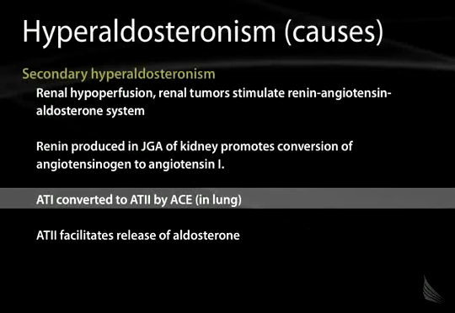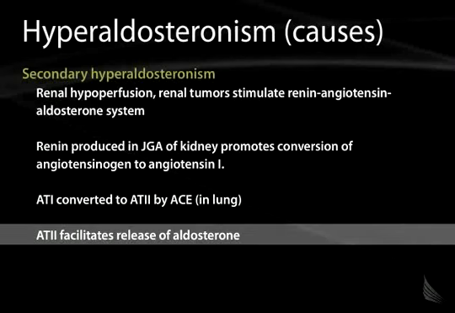Angiotensin 1 travels to the lung and is converted to angiotensin 2 by angiotensin-converting enzyme. Angiotensin 2 stimulates the release of aldosterone from the adrenal gland. It also has many systemic effects, namely it's a potent arterial vasoconstrictor, so it increases blood pressure, and it stimulates reabsorption of sodium from the nephron as well.